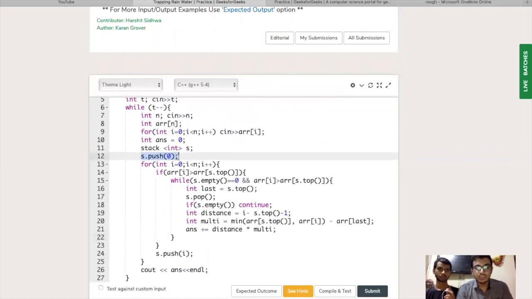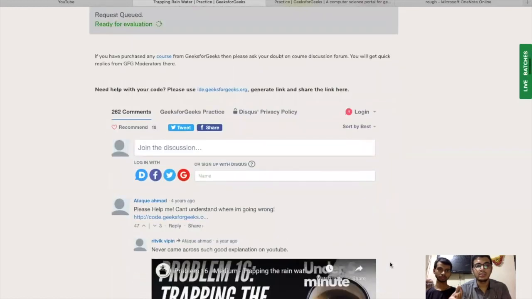We have to push the index of the first element, that is always 0, into the stack in the starting. And one more thing, if the stack is empty, then we are not going to compute anything after that, right? So this is the final code. Let's try and submit it.